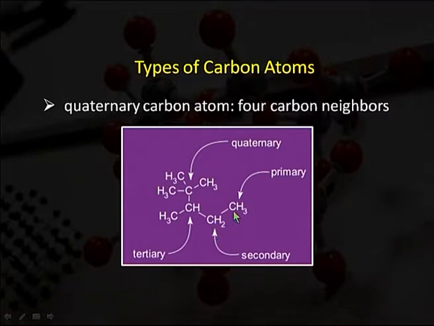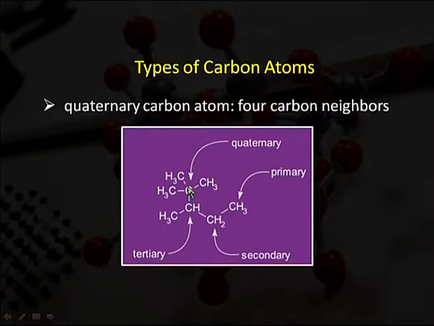This carbon is bonded to two carbon atoms, hence it is a secondary carbon atom. This carbon is bonded to three different carbon atoms, hence it is a tertiary carbon atom. And this central carbon atom is bonded to four different carbon atoms, hence it is known as a quaternary carbon atom.